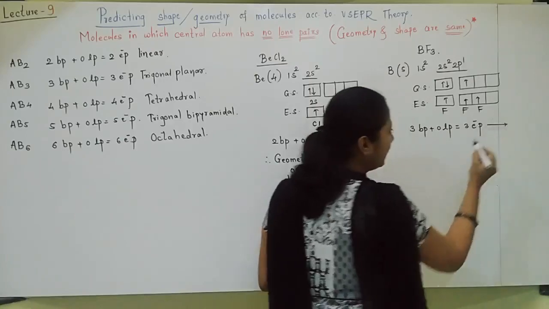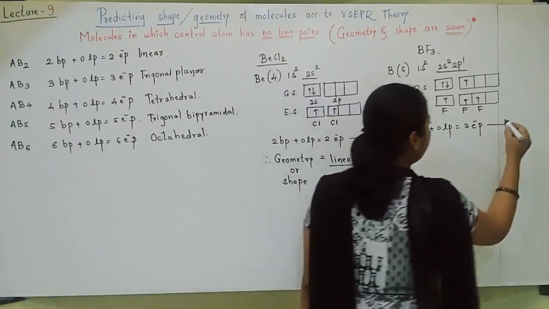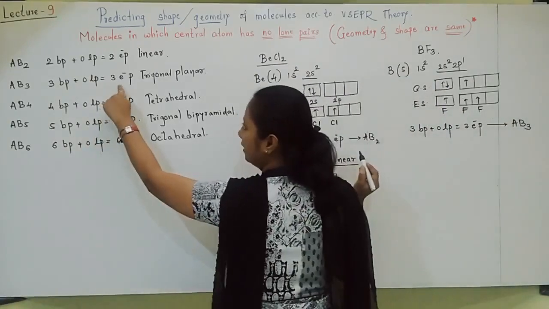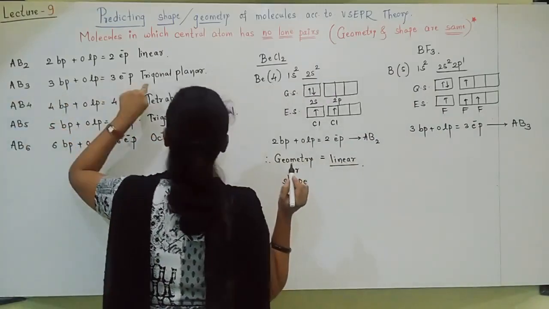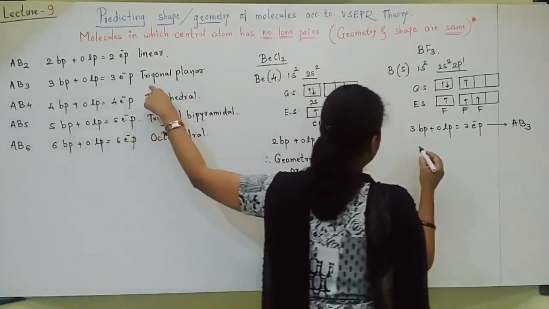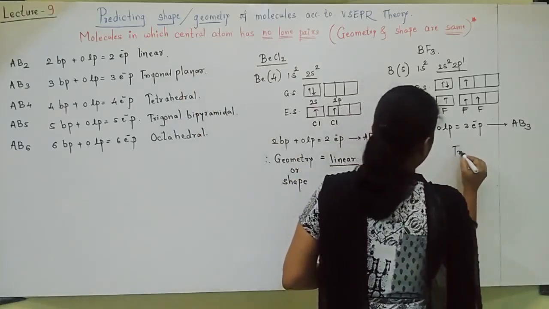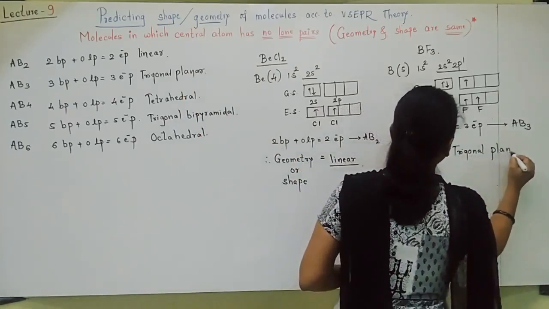And whenever 3 electron pairs are present, the molecule is similar to AB3. That's why I have written everything here. 3 electron pairs means the molecule is similar to AB3, and you can predict the geometry as trigonal planar. Trigonal planar. What is trigonal planar?